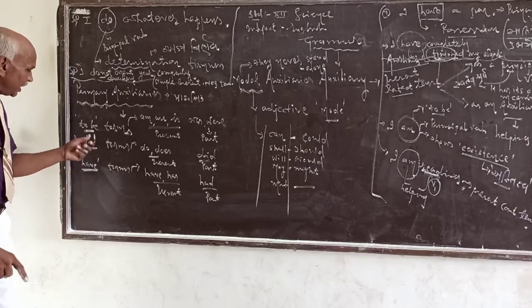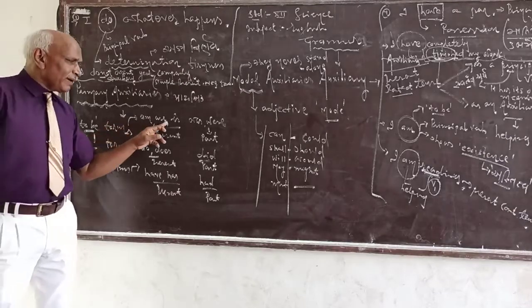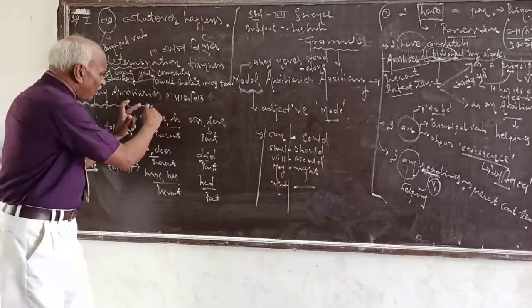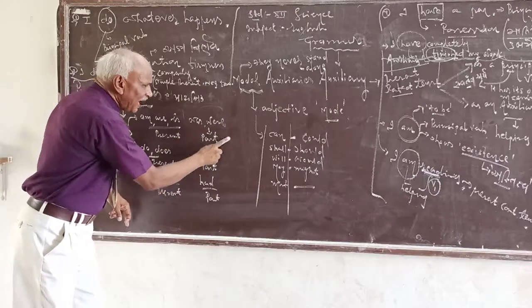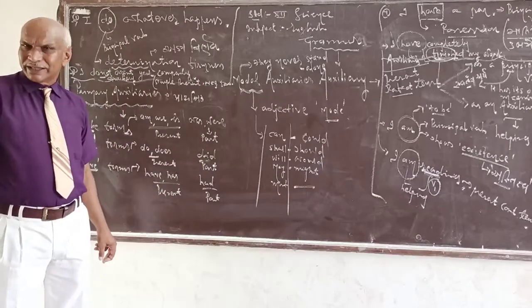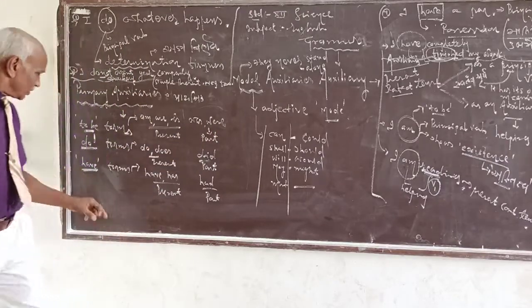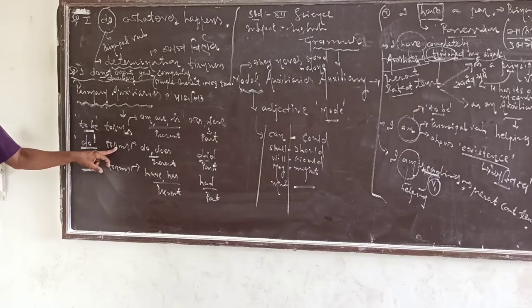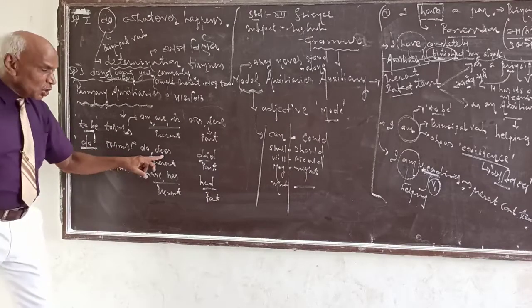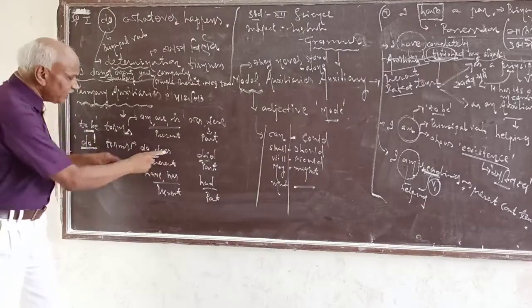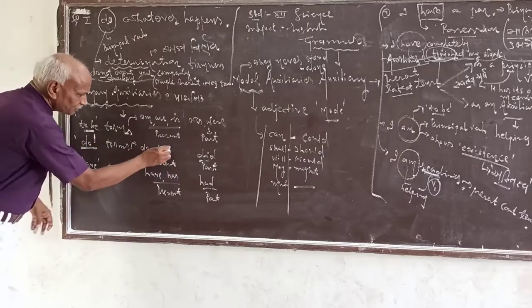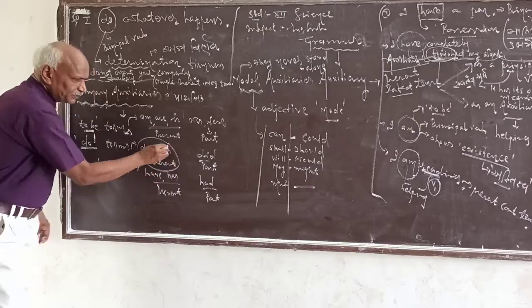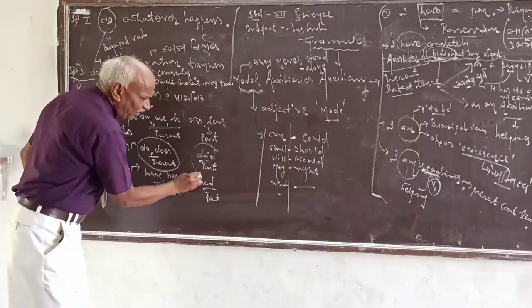Now try to understand. To be forms: am, are, is, present form; was, were, past form of to be. Do forms: do, does, present form; did, past form.